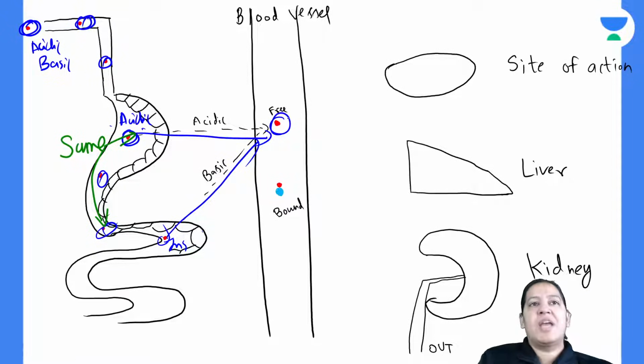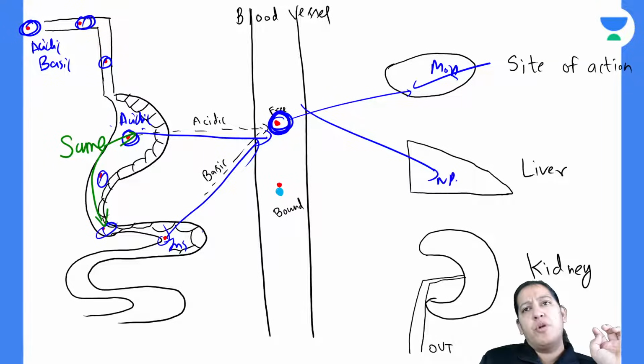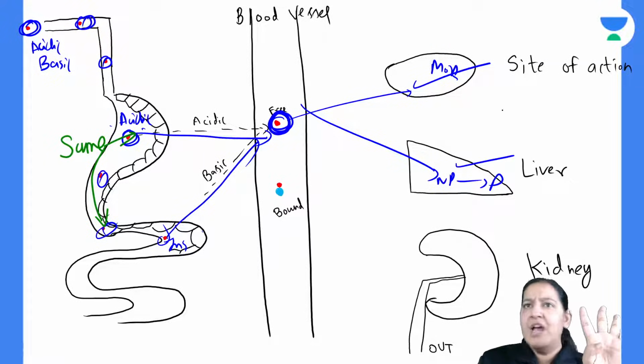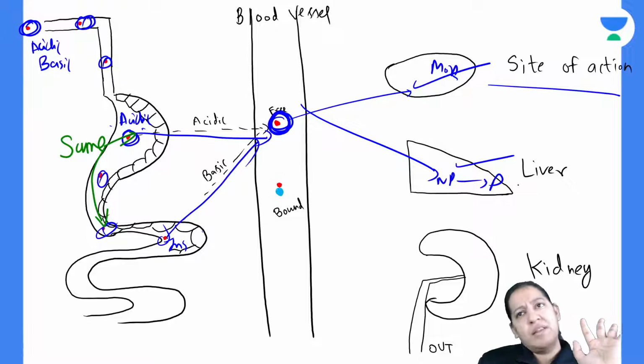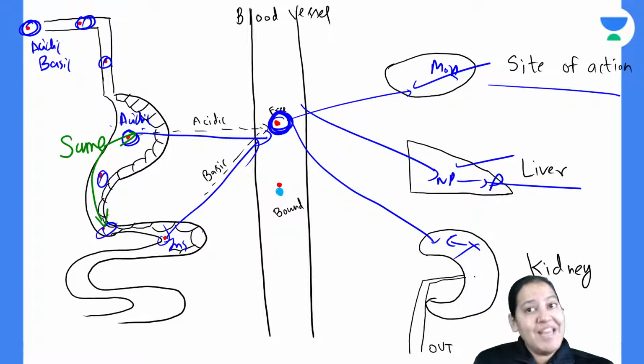Once the drug reaches the blood, it shows its site of action and mechanism of action. It is already converted from non-polar to polar form in the liver. I'm not interested in that. We have done the distribution and the metabolism. Now the drug wants to get excreted in the kidney. So you have to provide the medium again here.